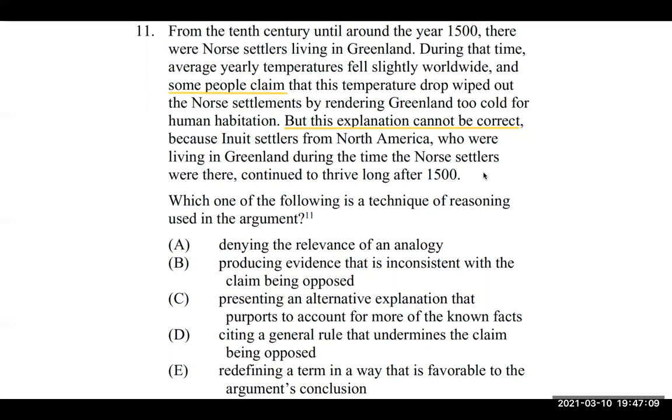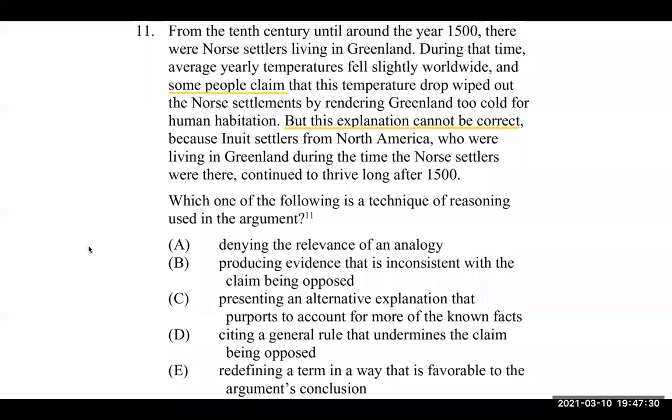So they say, hey, some people think the temperature drop wiped out everyone. It's too cold for humans to function. And our author's like, yeah, no, because the Inuits survived. So that is inaccurate.